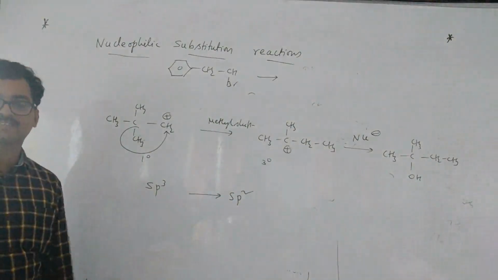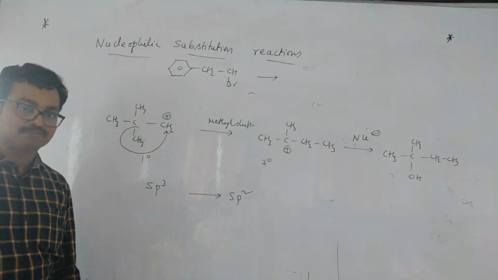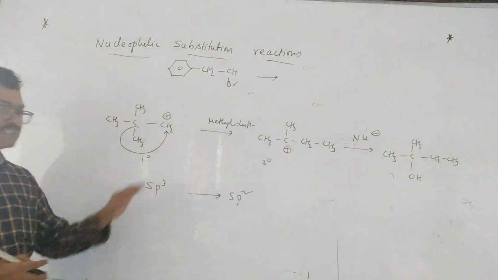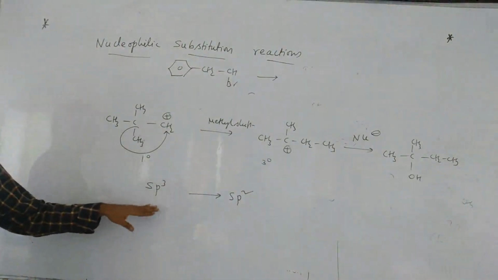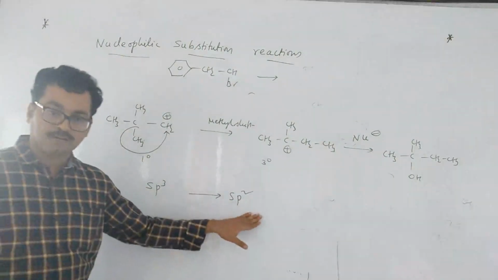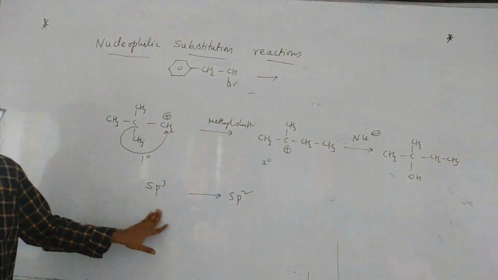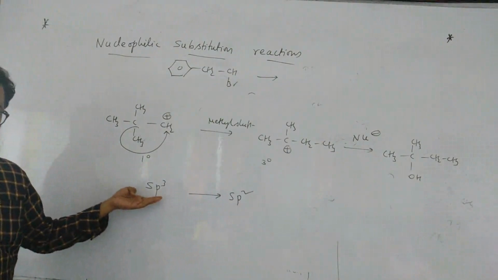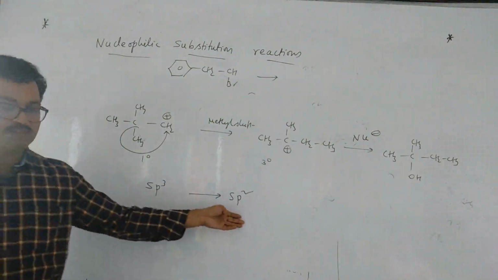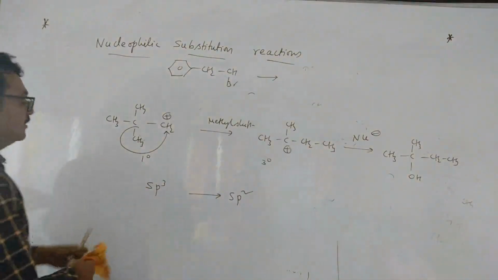Okay, rearrangement possible. All are correct. This type, all of these will come generally. So all the statements you have to see. Then sp3 tetrahedral carbon becomes sp2 planar carbon, right? That is the first step, right, children?